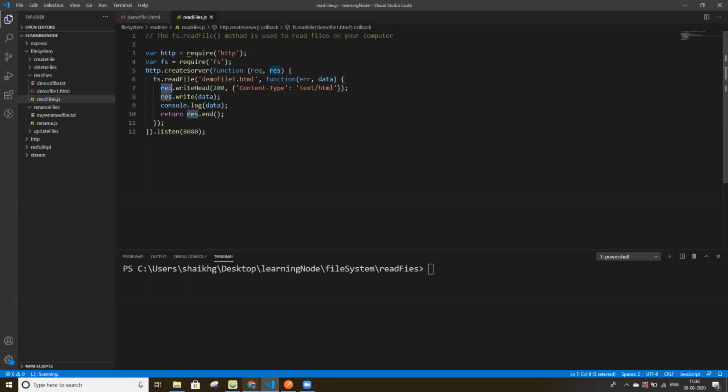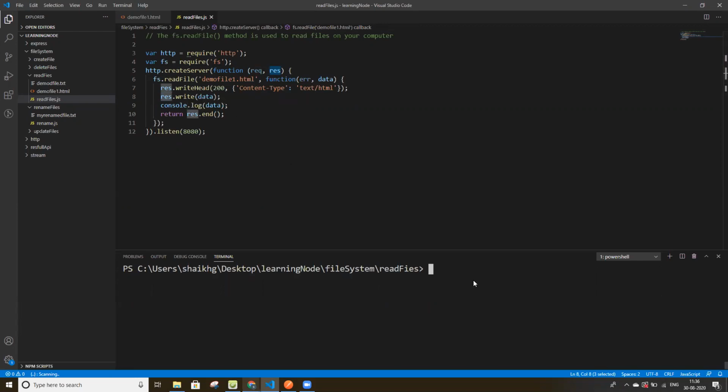This is the callback function which will be executed, and it will send the response to us. If you are writing 200, it means the response is successful, and we are defining what type of file this is. It should be a text or HTML file, and we are writing this data into the response. So this response will be sent to us.